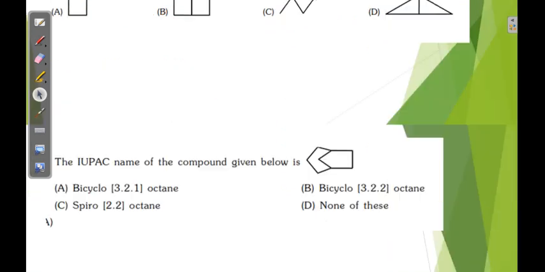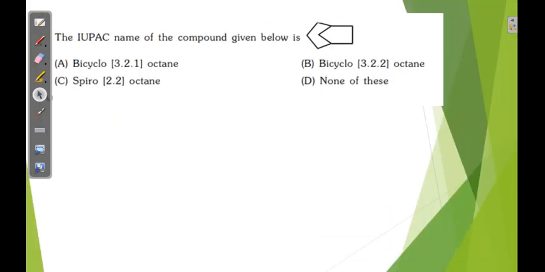And one more question. See, without giving numbering also you can write it as a bicyclic compound. Here one ring has 3, one ring has 1, one ring has 2. So here it is decreasing order in the bracket. Decreasing order. So 3 to 1. Where is the 3 to 1? The first one is the answer. Okay.